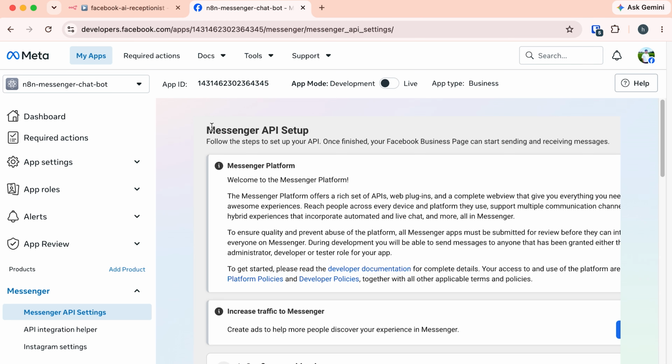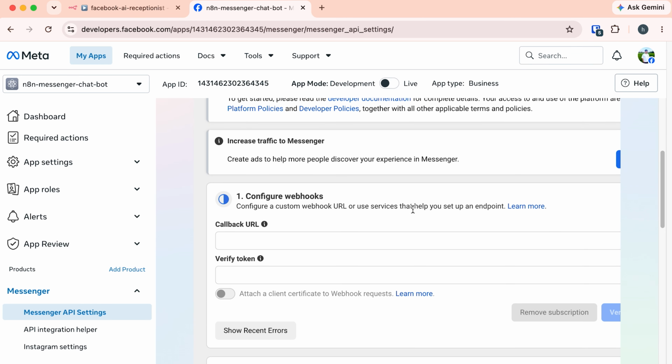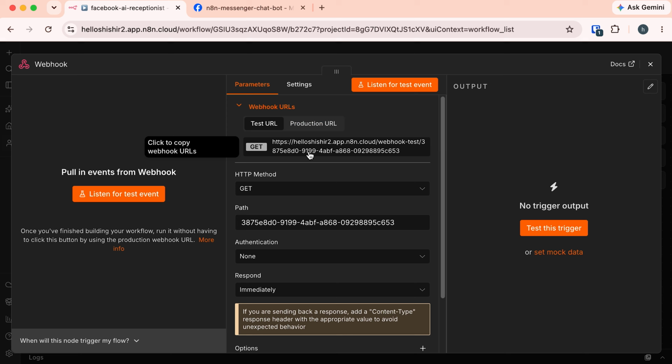It is actually simple. Facebook is guiding us and I am just following it. Here in this Messenger API setup, we need to do some configuration. If we scroll down, here we have this section, configure webhooks, and here we need to provide a callback URL and verify token. What is the callback URL? If I come back here in our n8n, this webhook URL is actually our callback URL. Here, for using it as a callback, I am going to do some configurations.